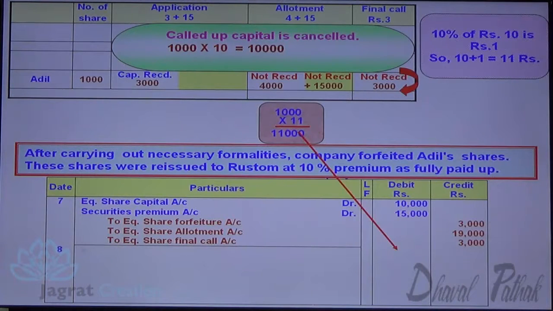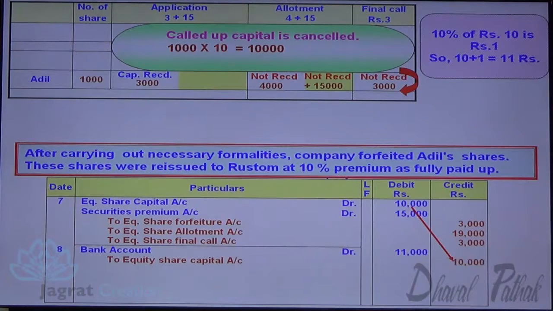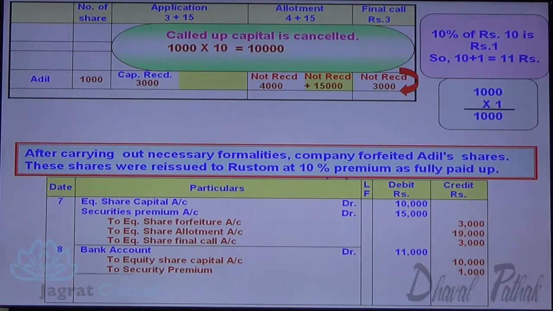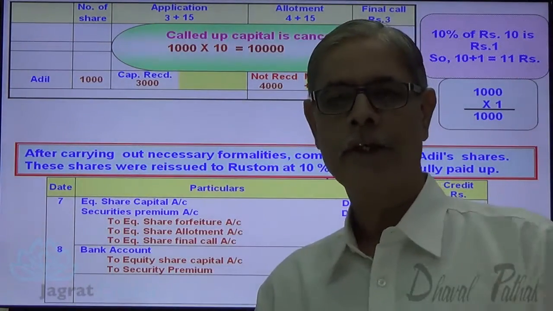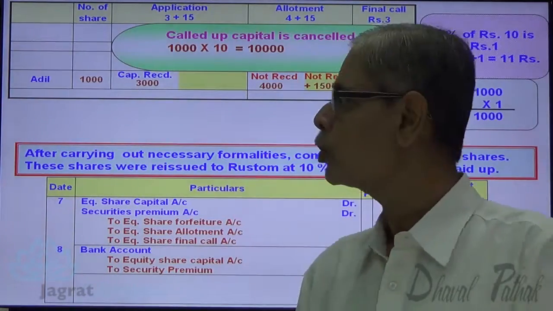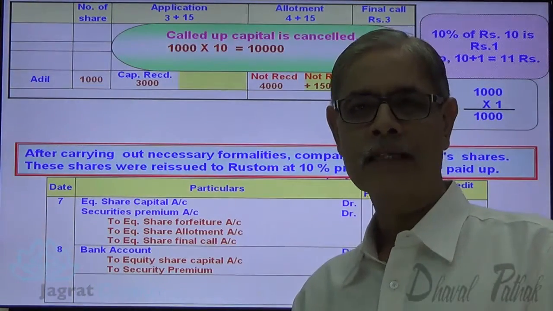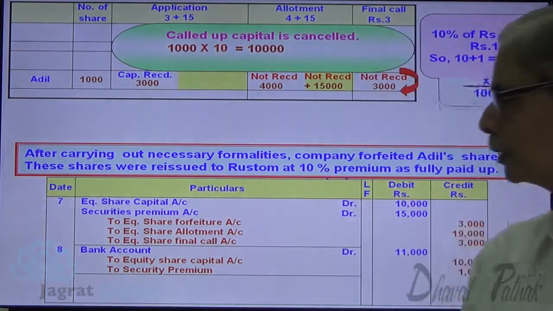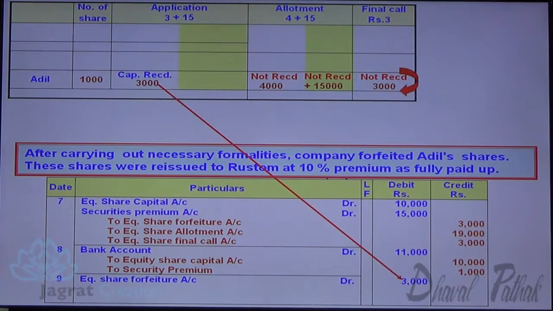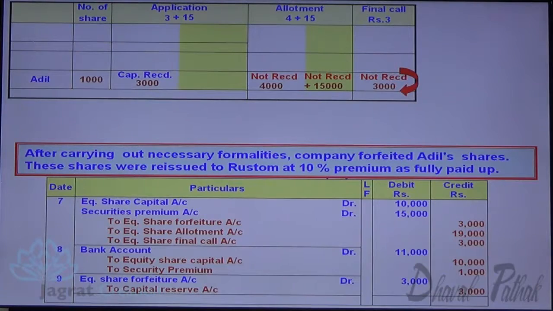Amount received, bank account debit. To equity share capital account credit, that is called up capital, that was cancelled, that gets credited. To security premium account credit, 1,000 rupees. Now out of this forfeiture income 3,000, no reissue discount has been granted. So entire capital received, entire balance of share forfeiture account gets transferred to capital reserve account. Share forfeiture account debit to capital reserve account credit. This is how entries are recorded.